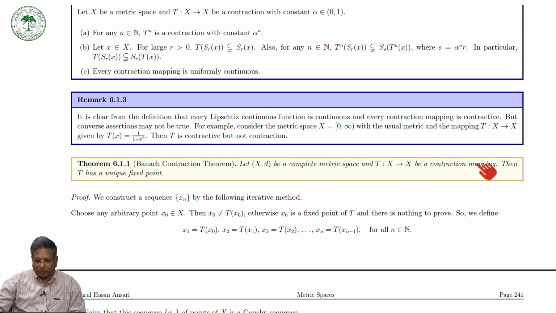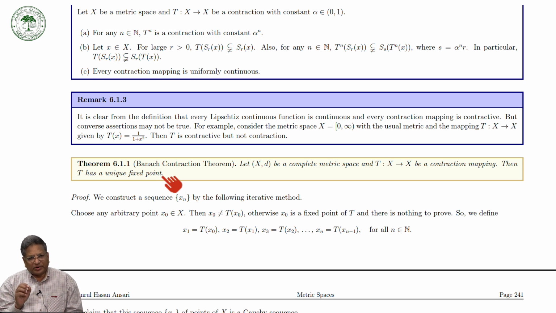Now the question is, what will happen if the map T is contractive, not necessarily a contraction? Will the Banach contraction fixed point theorem hold? That is to say, if X is a complete metric space and T is contractive, then would T have a fixed point?